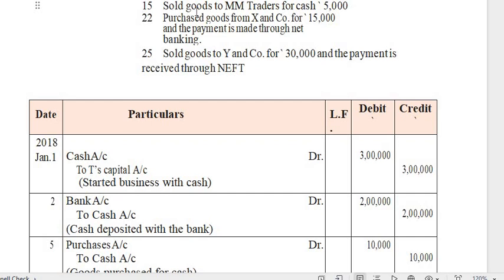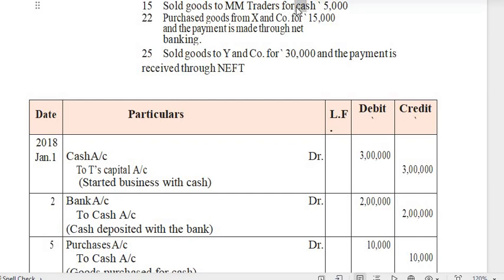So as per the nominal account rule, debit all expenses and losses and credit all incomes and gains. So I have to credit the sales. Then to whom they are sold? Trader, but not for credit, for cash. So the business is receiving cash. The cash is an asset, a real account. Debit what comes in, credit what goes out. When they receive income, the cash is entering into the business. So I have to,